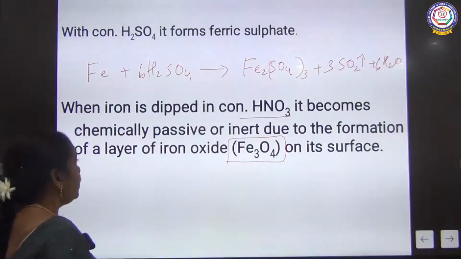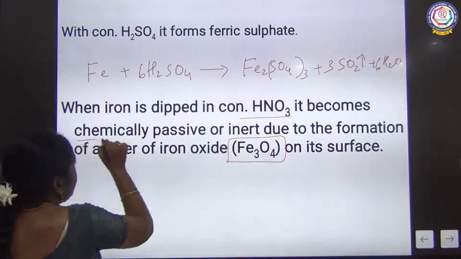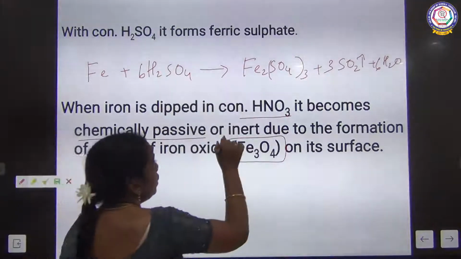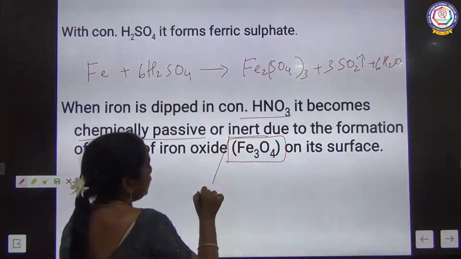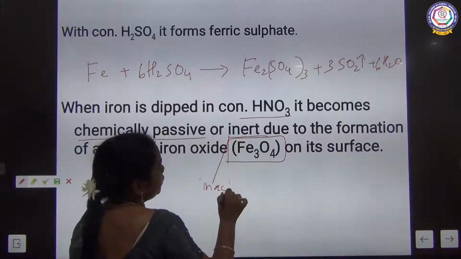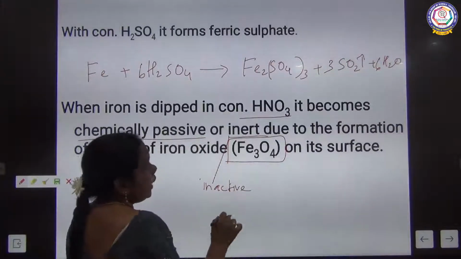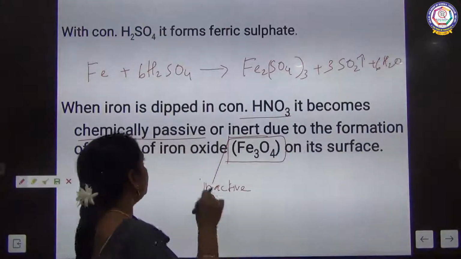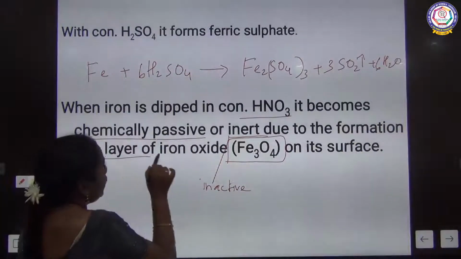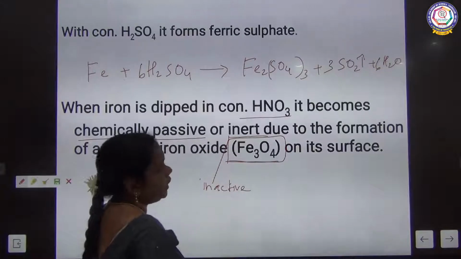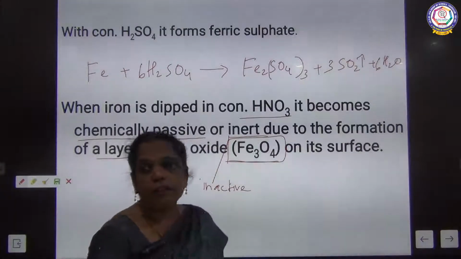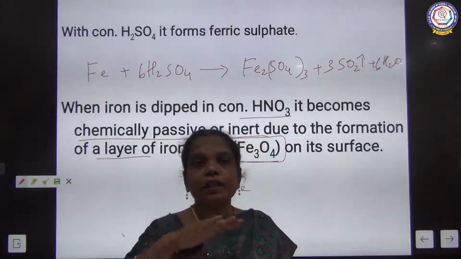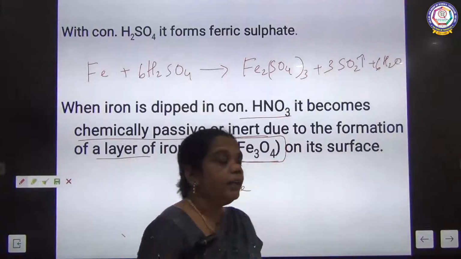Why does iron become chemically passive, that is, inactive? It won't react with concentrated nitric acid due to the formation of a layer of iron oxide on the surface, so that it is inert.